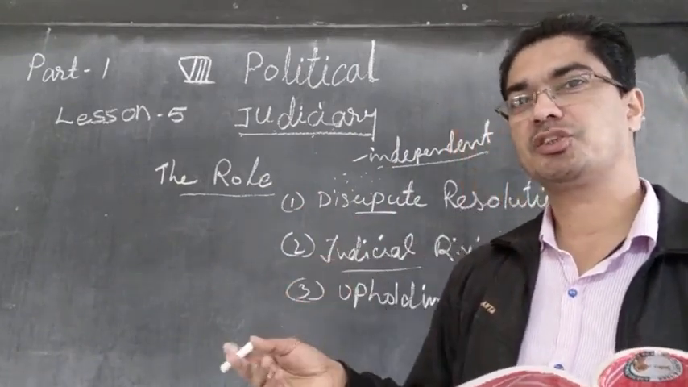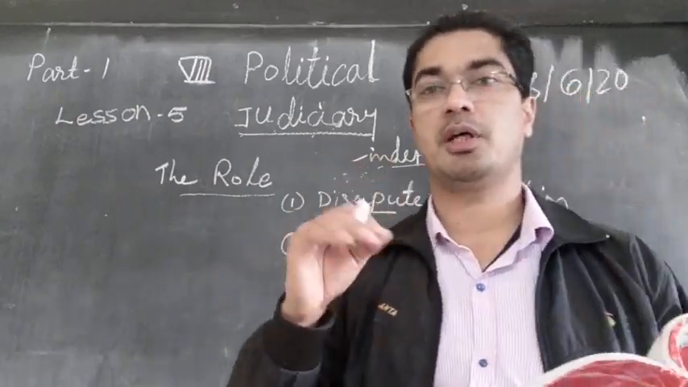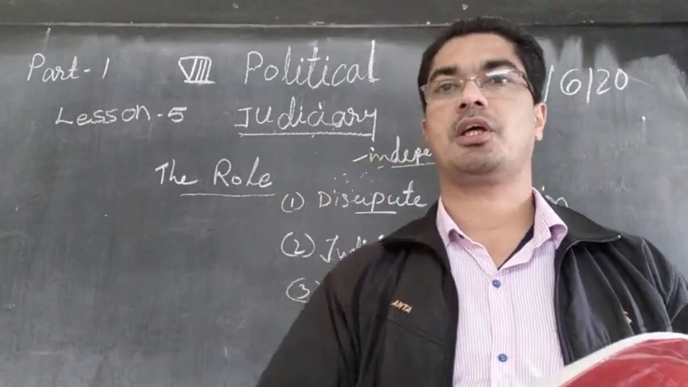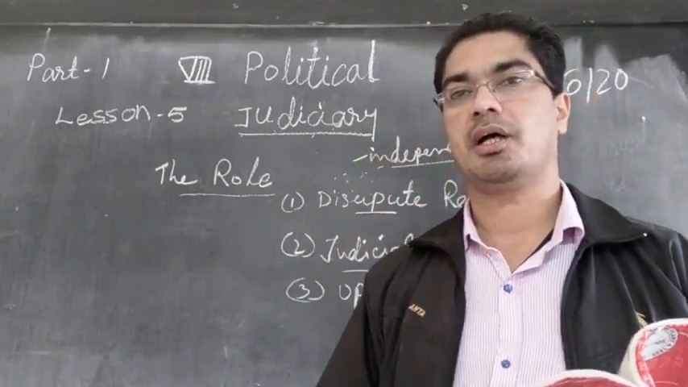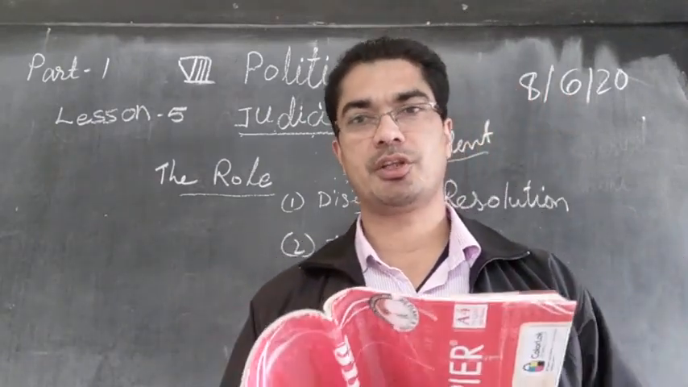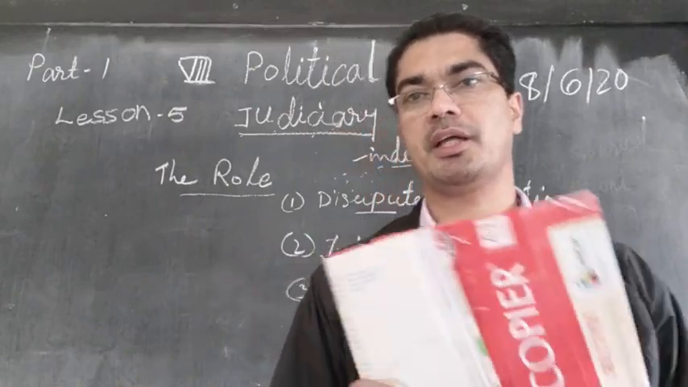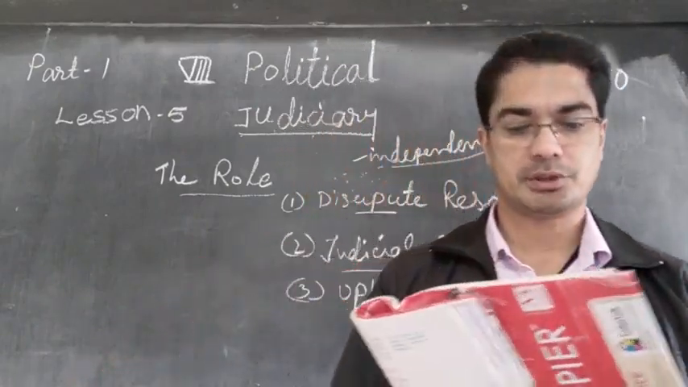So even if a ministry is making a mistake, the judge will be free to say so, and he will be able to judge the case properly and find out who had made the mistake and punish the guilty. That is the meaning of independent judiciary. So he is not controlled by anyone. The judge is completely free to make the proper judgment.